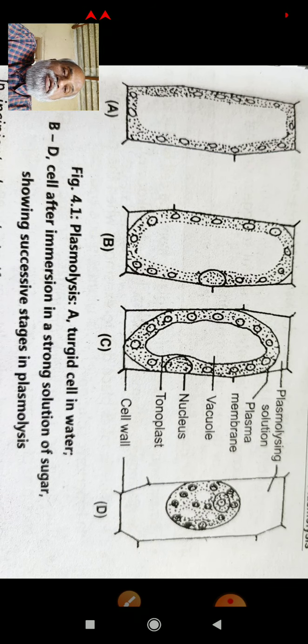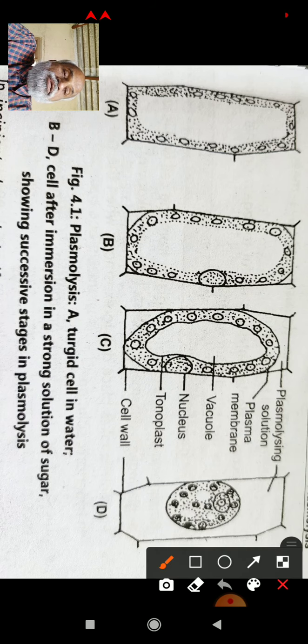See here, you can see in the diagram on the screen, in A the cell is turgid, or we can say the cell sap is uniformly distributed. Then in cell B, at the corner, the protoplasm starts shrinking.